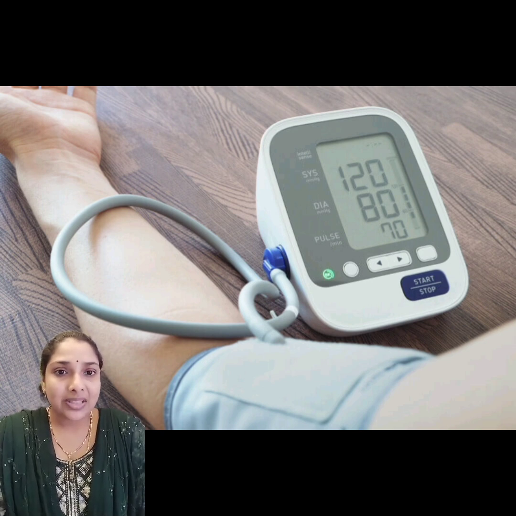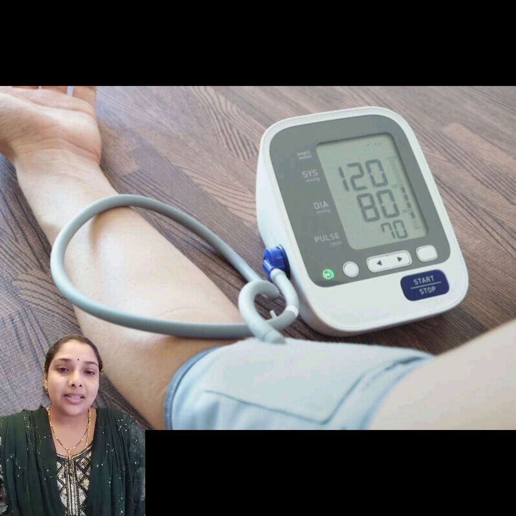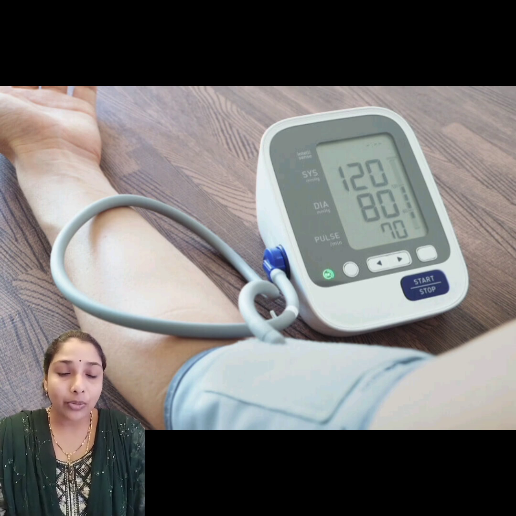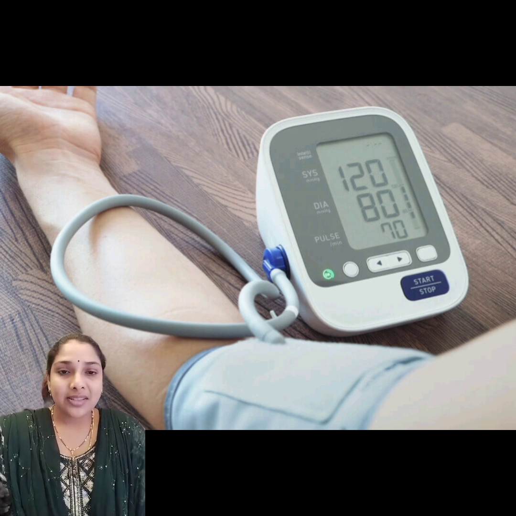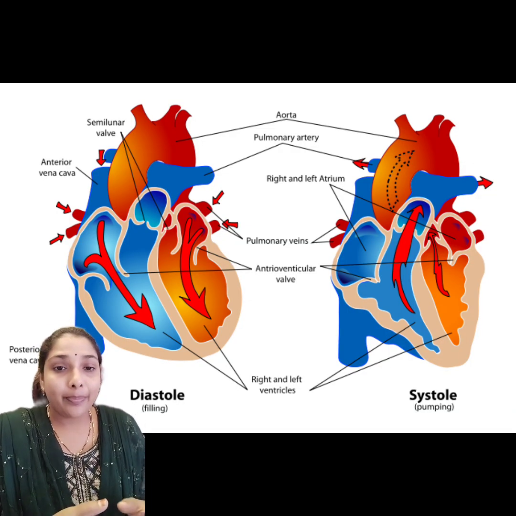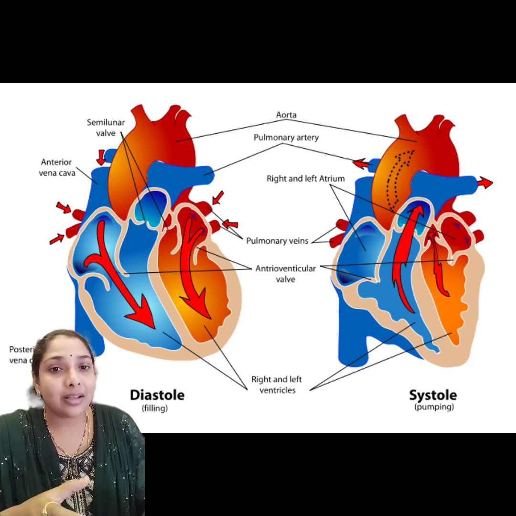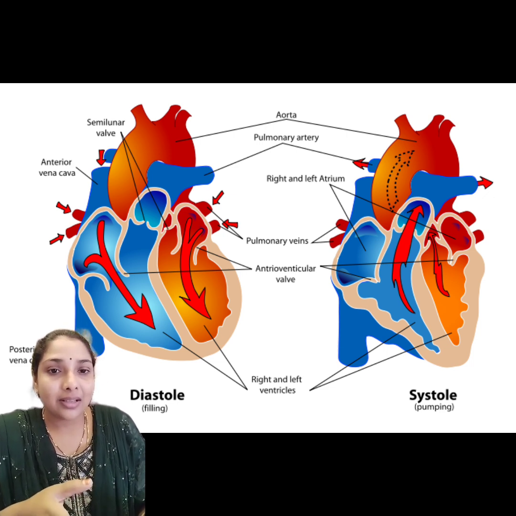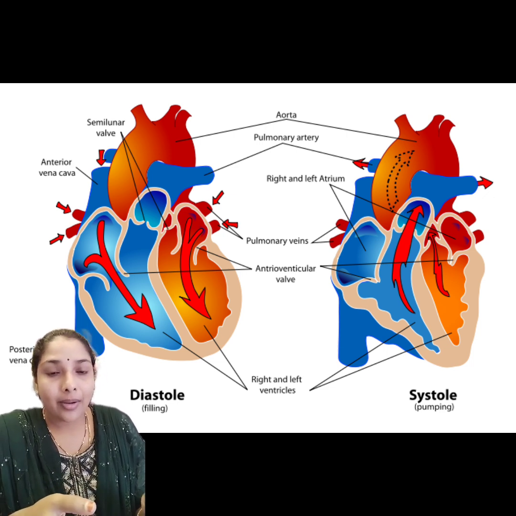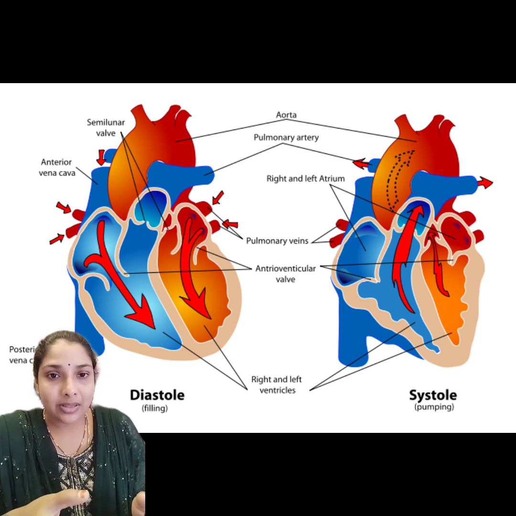Generally, we will say 120 by 80. 120 is the systolic pressure and 80 is the diastolic pressure. You have to know what BP is and what systolic and diastolic pressures are. Some pressure is exerted by the blood against the walls of the vessel. We simply call it blood pressure. What are the systolic and diastolic pressures?